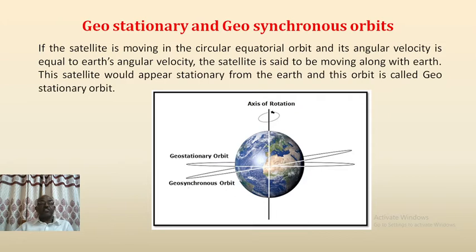This satellite appears stationary from the Earth, and this orbit is called geostationary orbit, which we can notice from this diagram.